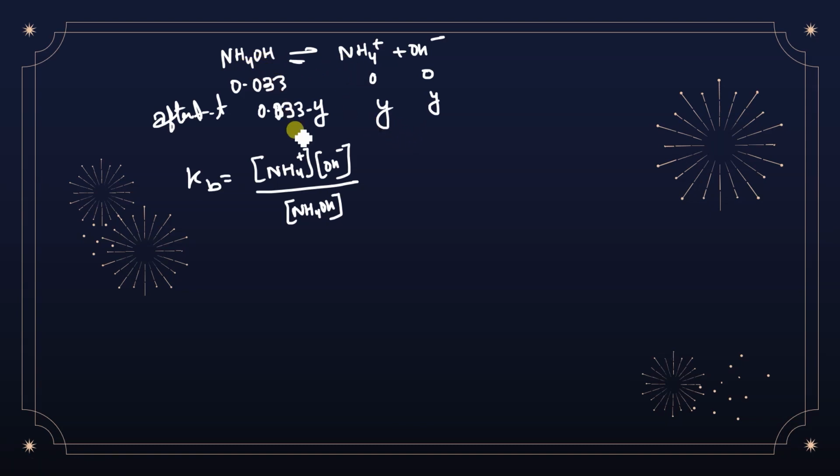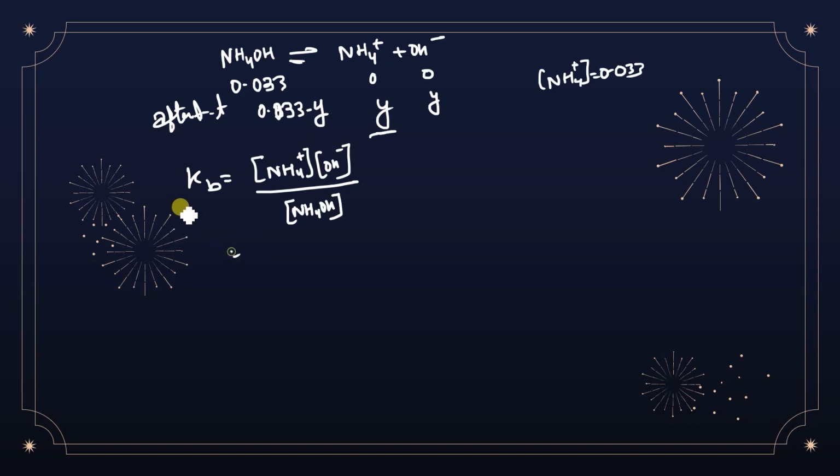In this equation, this Y is what dissociates from the ammonium hydroxide. Since Y is very much less, we can consider that the NH4 plus concentration is also 0.033.